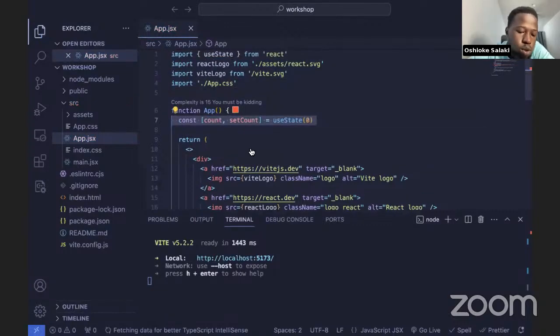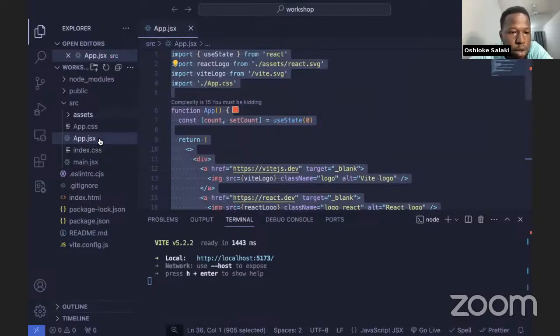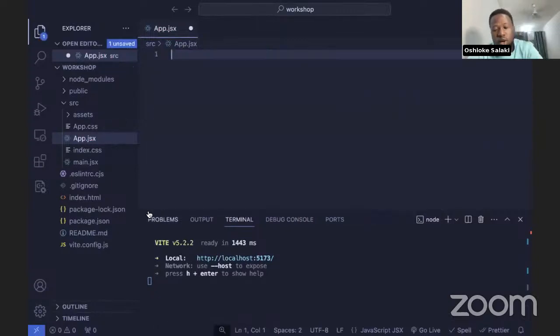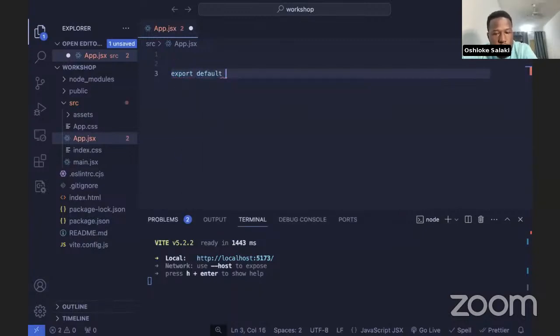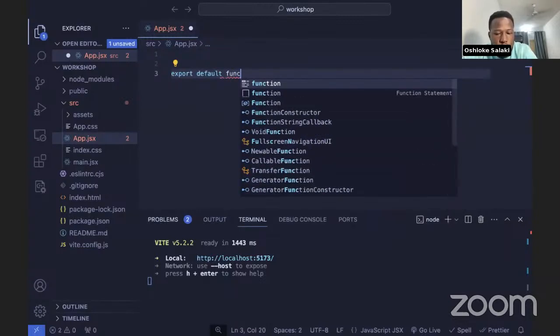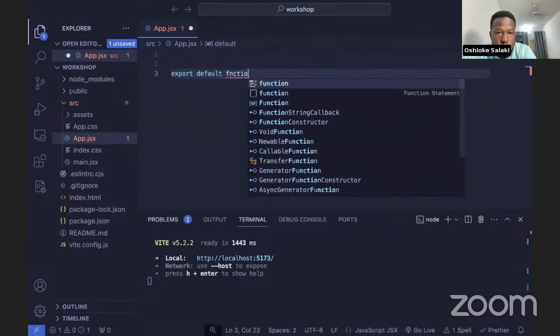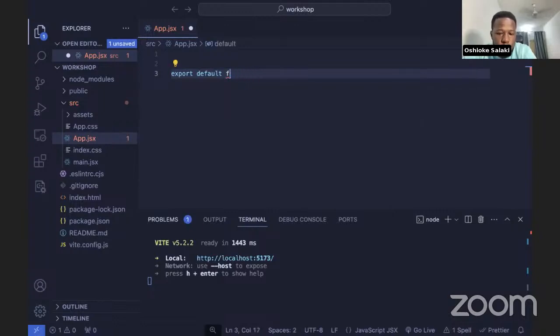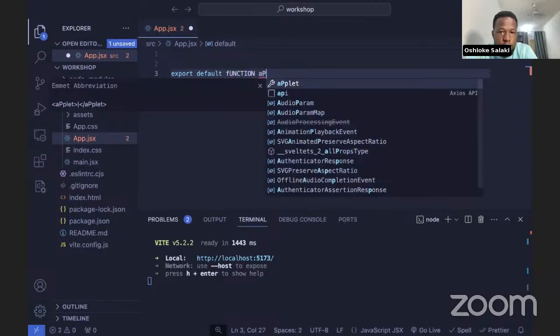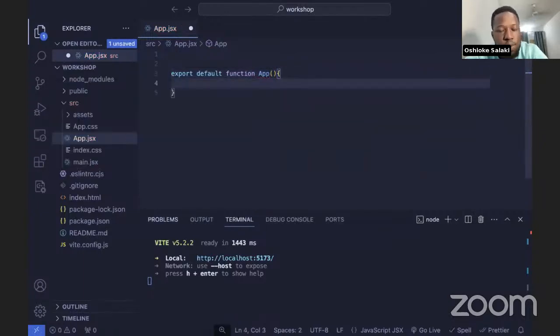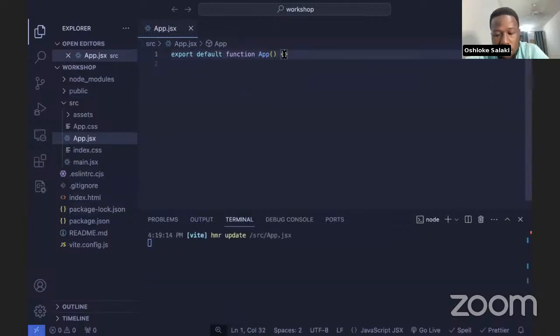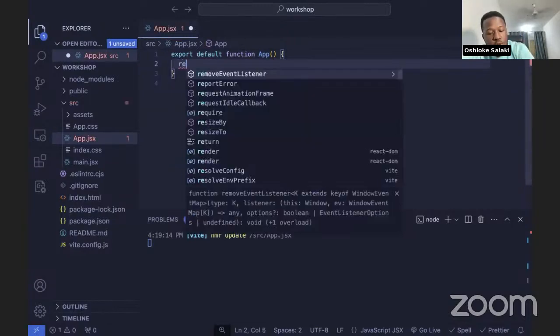Next we're going to clear everything here. Just go to app.jsx, then clear everything. We're going to write export default function App. We're going to be exporting this function. This App is our component, the component that we're going to return.